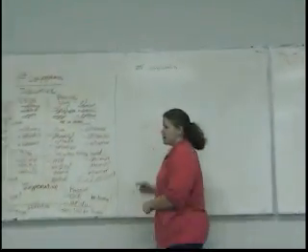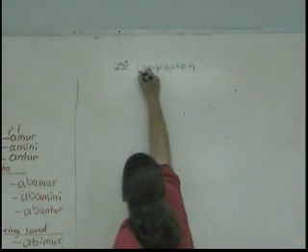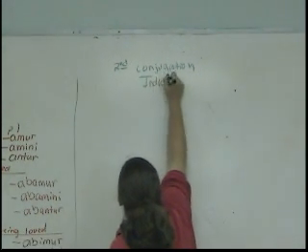Now let's do second conjugation. We're going to see that second conjugation is very similar to first conjugation, but not identical. And the difference has to do with the vowel. So we'll start with the indicative.